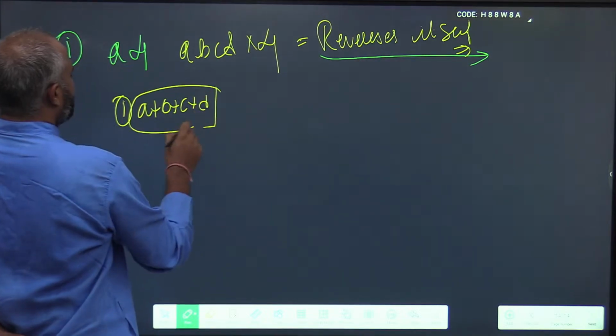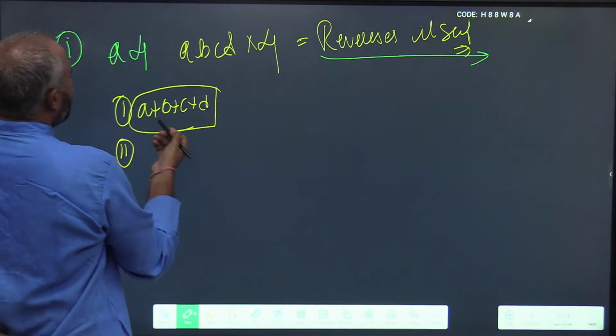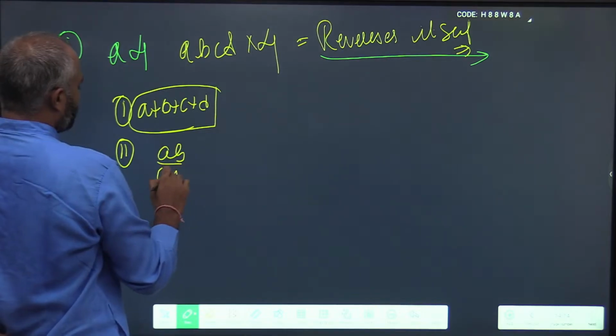The question could ask for the sum A plus B plus C plus D, or A, B by C, D. These all are derivatives.